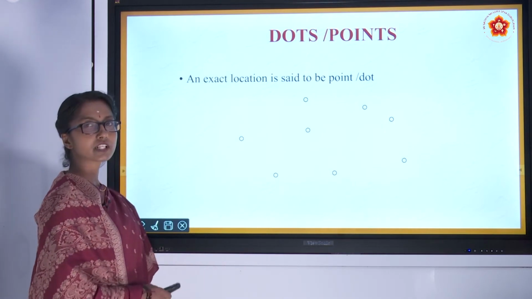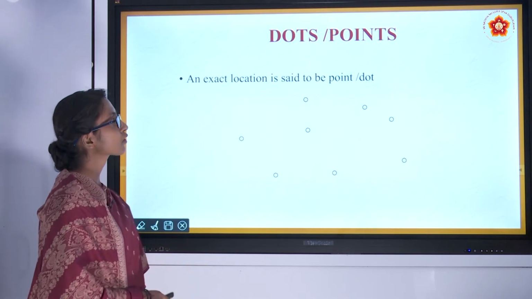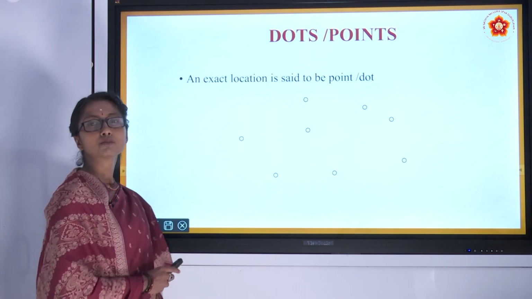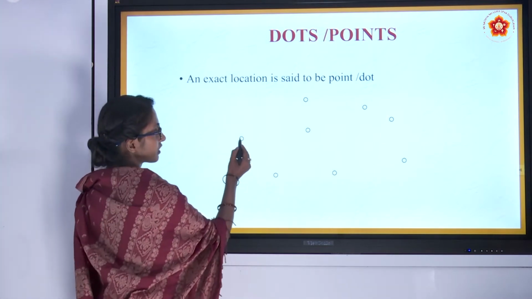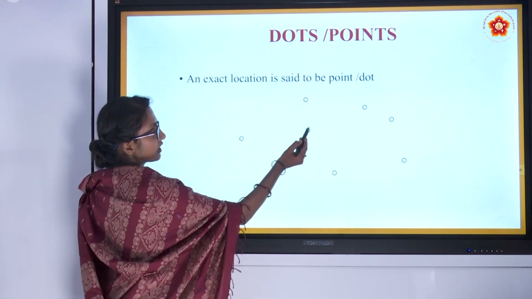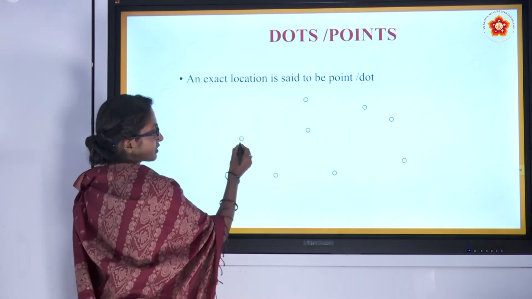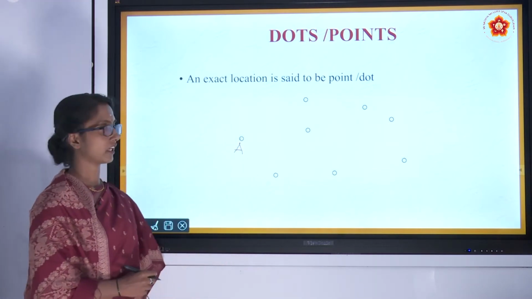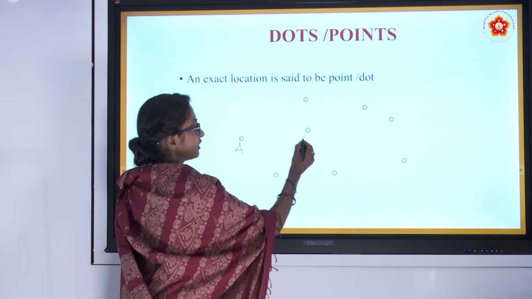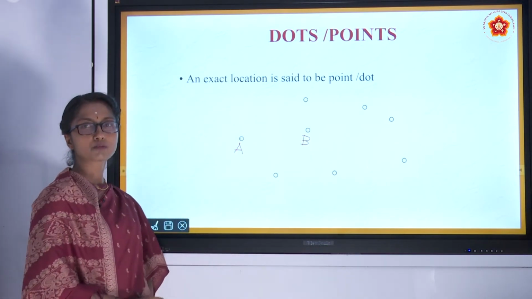So first we will learn what is dots or points. An exact location is said to be a point or dot. So these all are points. If we mark them as A, now it is said to be point A, point B. But in general, altogether we will call it as points.